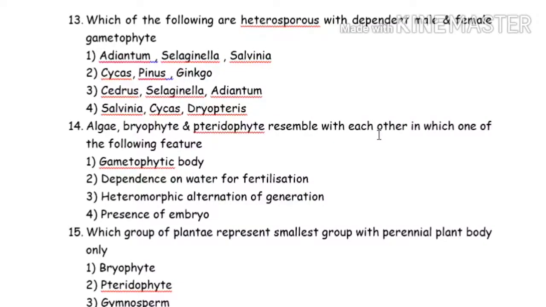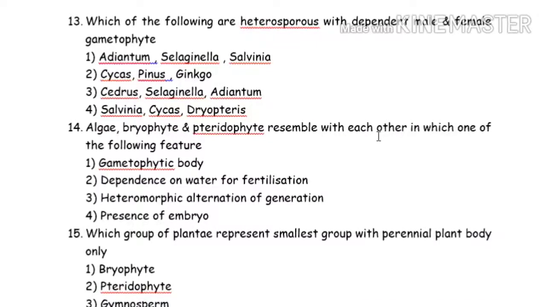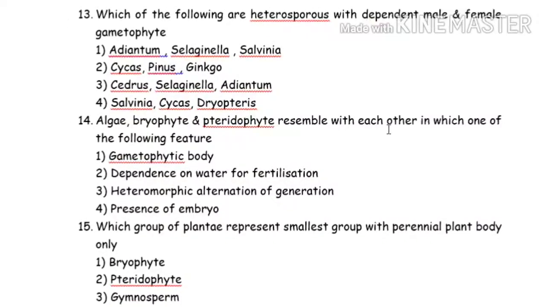14th question. Algae, bryophyte and pteridophyte, they resemble each other in one of the following. In what feature do they resemble each other? In the gametophyte body, or in the dependence on water, or heteromorphic alternation of generation, or presence of embryo? If you know very well, embryo first started from bryophyte only. And gametophyte main body is present only in algae and bryophyte.